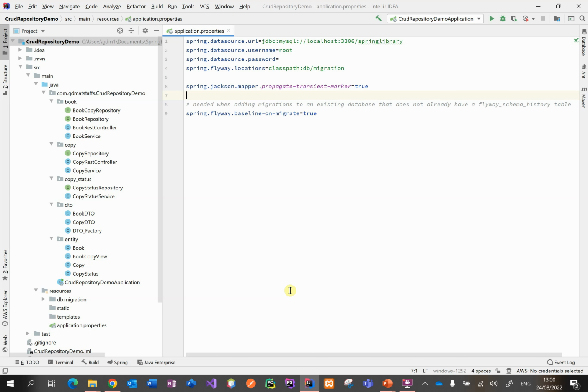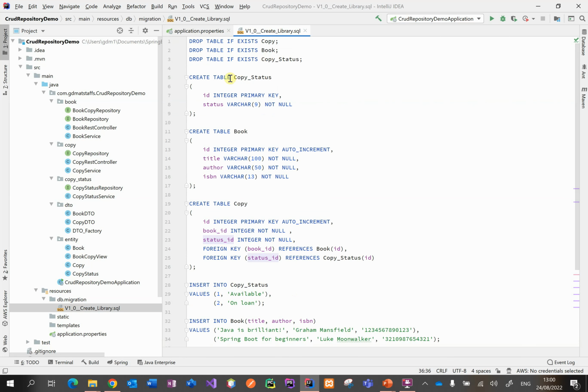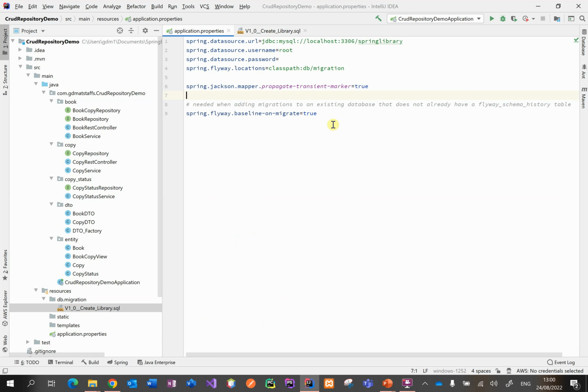Let's start off in the application properties file. For this example, I wanted to introduce a migration for a database that already had tables in it. And you'll see that what I'm doing is adding 3 tables to an existing database. Therefore, to ensure that the migration will occur, I add this line into the application properties file. And what this will do is, in the existing database, which must not have a Flyway schema history table. So if yours has got it, delete that table and then apply the migration and everything will work quite happily and a new history table will be created.